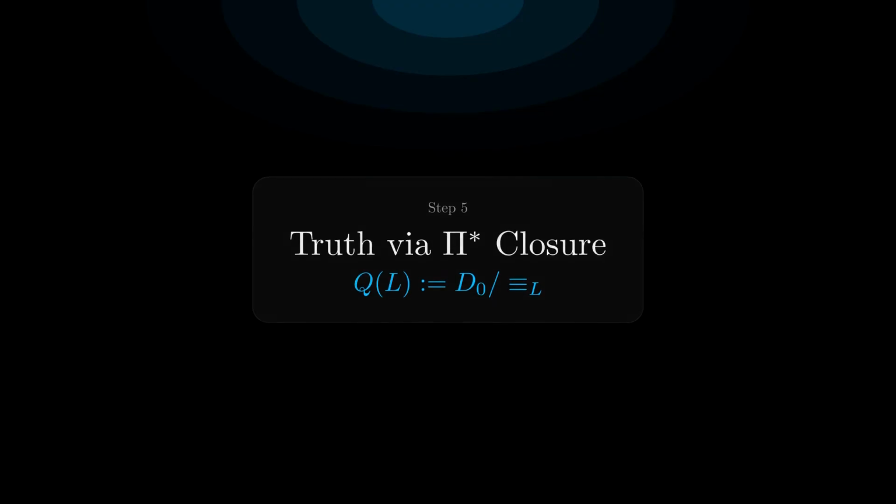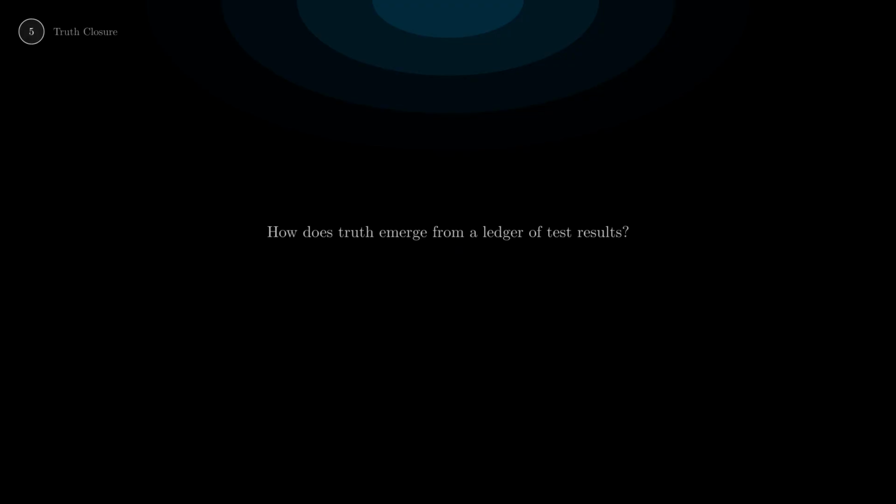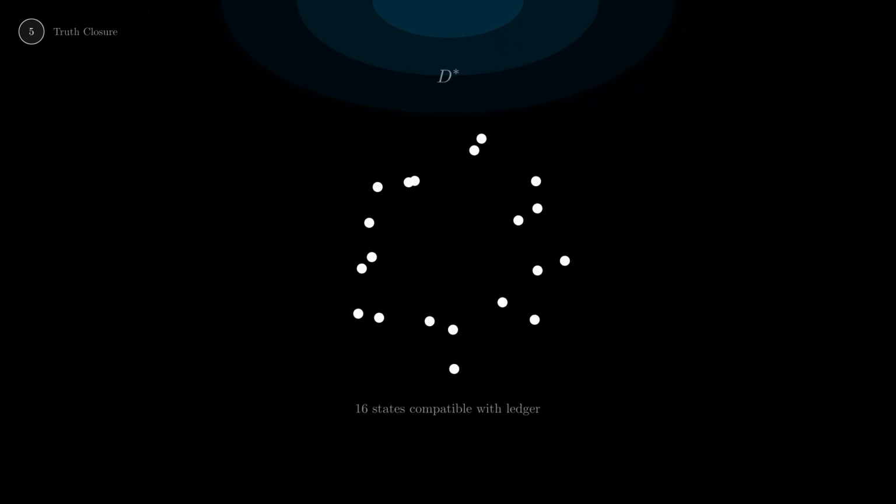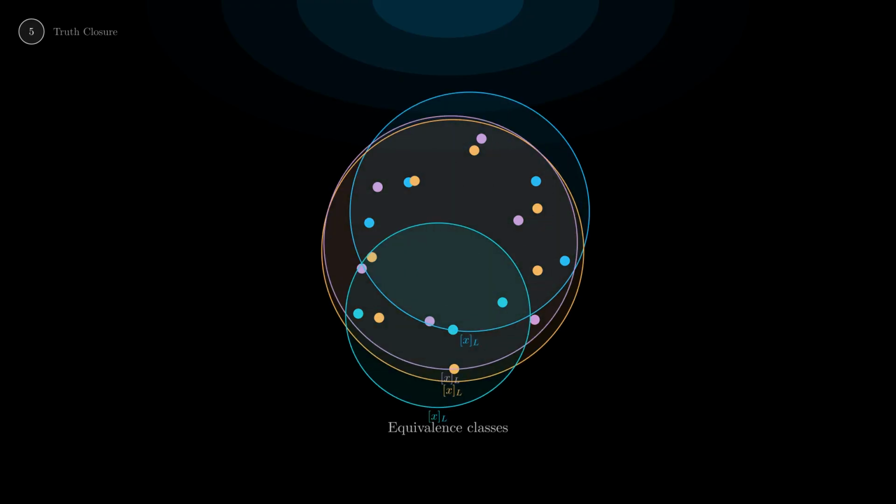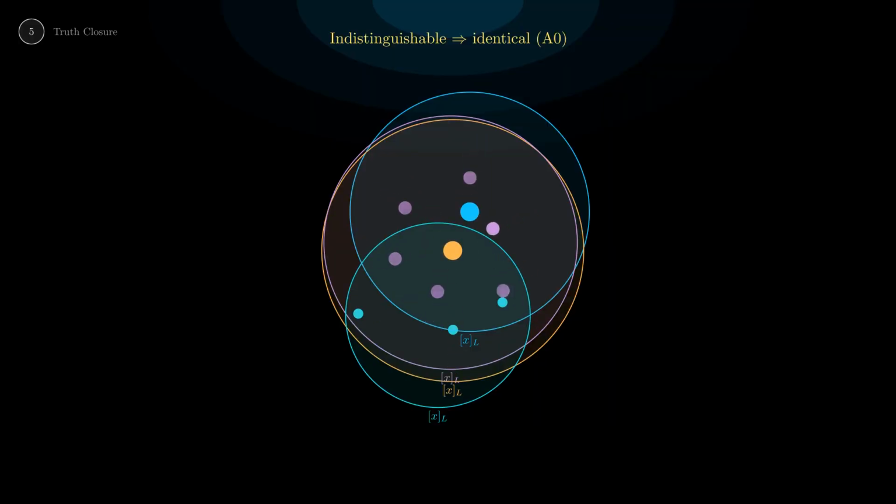Now we reach perhaps the deepest idea in this whole derivation. How does truth emerge from a ledger of test results after all tests have been applied? We're left with clusters of objects that no recorded test can distinguish. Objects in the same cluster are by A0 identical for all purposes. These clusters are equivalence classes. The full collection of classes is the truth quotient. Pi star of L equals D star modulo the equivalence relation.